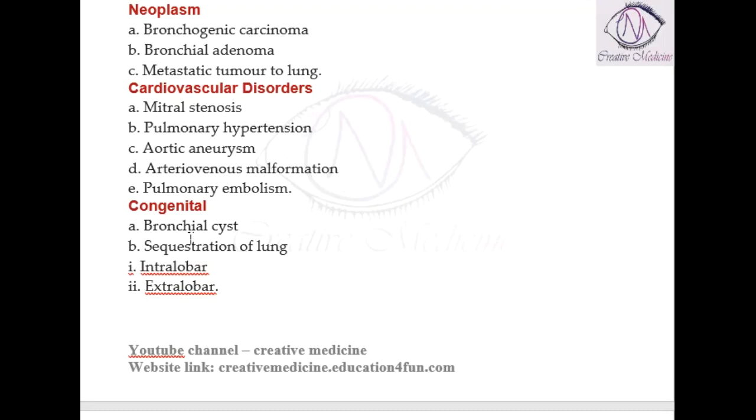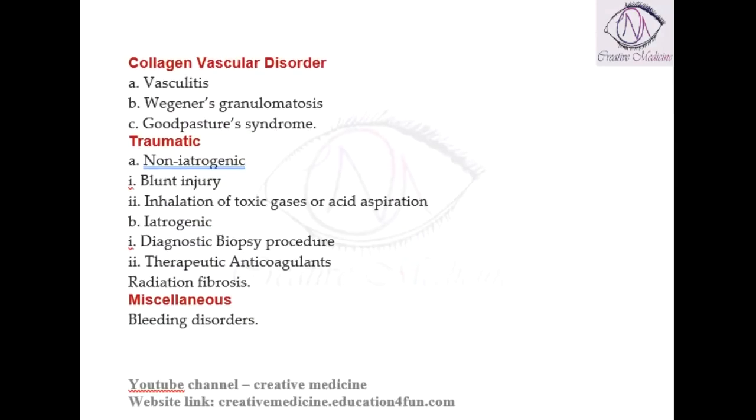Then congenital conditions like bronchial cysts, sequestration of lung, especially intralobular or extralobular sequestration of the lungs, hemoptysis can occur. Hemoptysis can also occur in collagen vascular diseases. In collagen vascular diseases, there will be weakness of the collagen present in the lung, which will predispose to fragile blood vessels, leading to hemoptysis. So collagen vascular diseases causing hemoptysis include vasculitis, Wegener's granulomatosis, Goodpasture's syndrome.